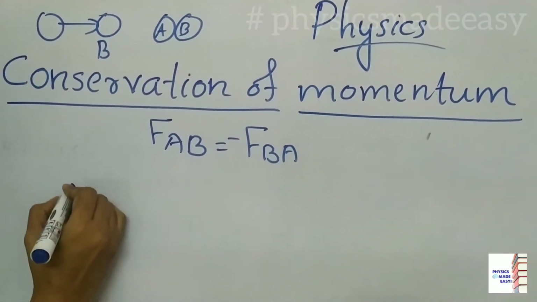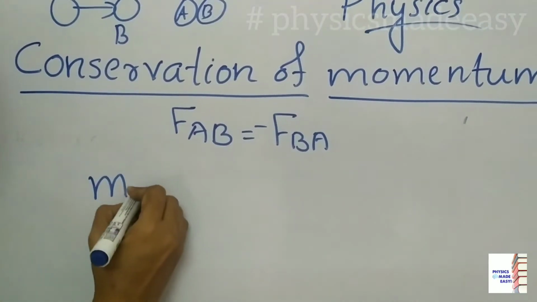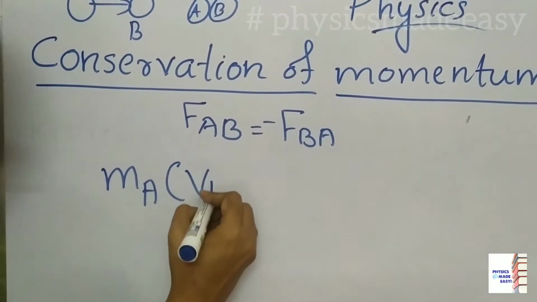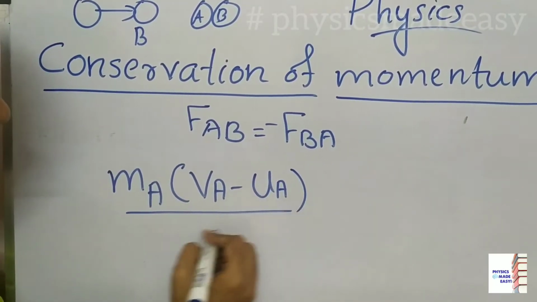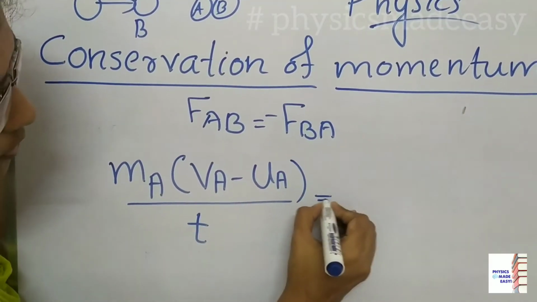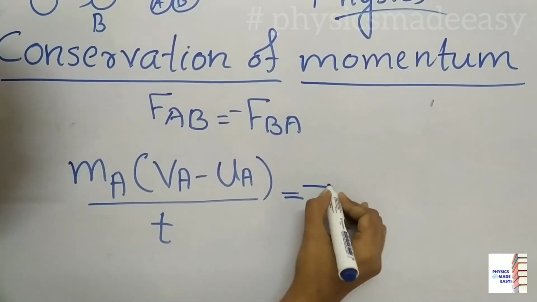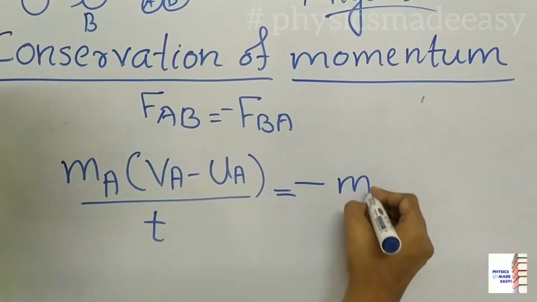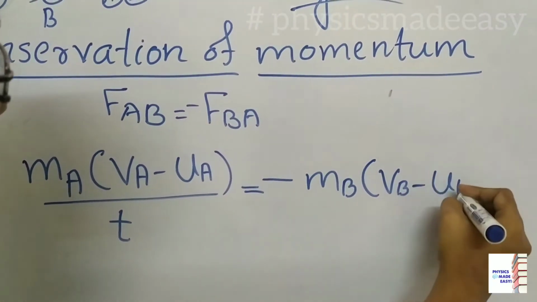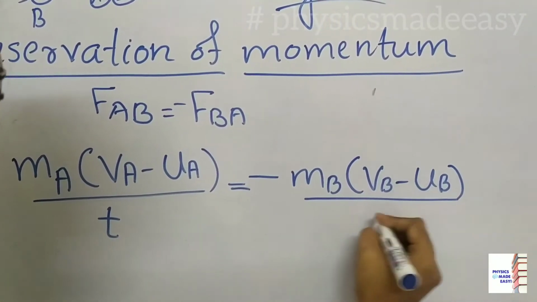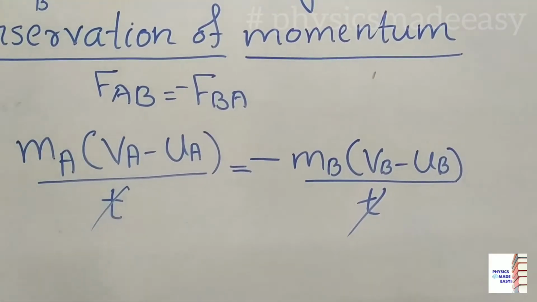Then we write FAB, that is mA into (vA minus uA) the whole divided by t, is equal to minus mB into (vB minus uB) the whole divided by t. We can cancel this time.